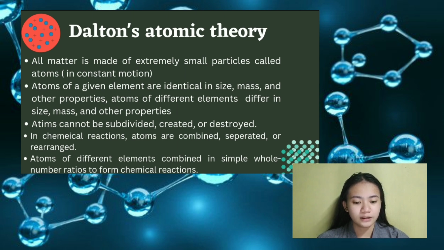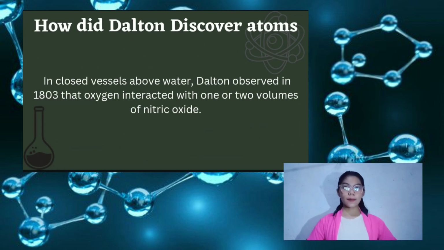John Dalton, an English physicist and chemist, proposed the atomic hypothesis in 1808 as a scientific theory about the composition of matter. It claimed that tiny invisible particles called atoms make up all substances. According to Dalton's atomic theory, atoms, which are indivisible or invisible building blocks, make up all substances. Unlike other elements, which have atoms of different sizes and weights, an element's atoms all have the same size and mass. And now I'm going to discuss how Dalton discovered atoms.